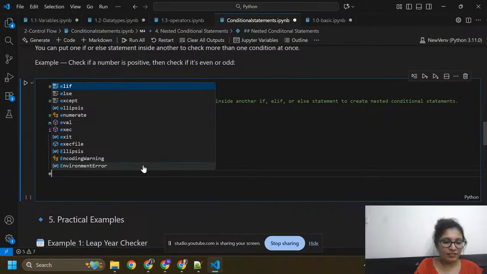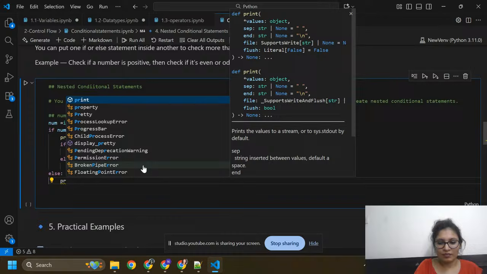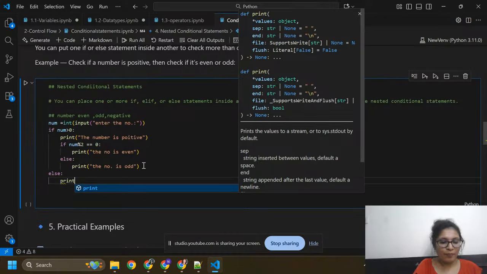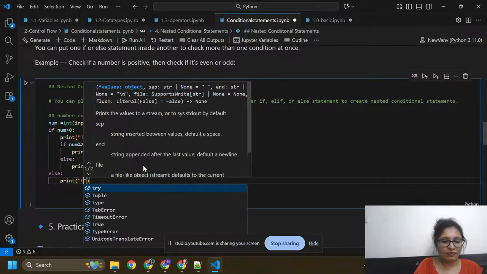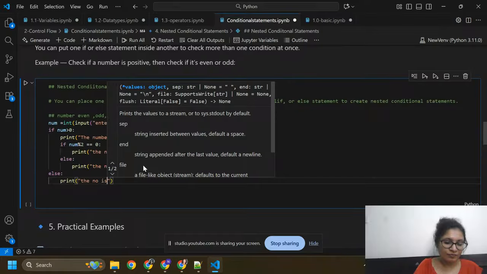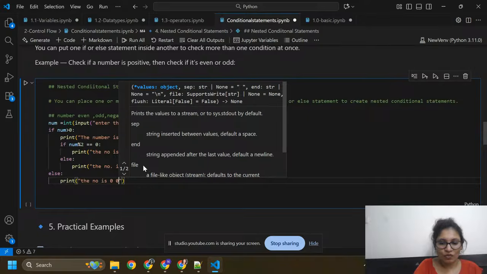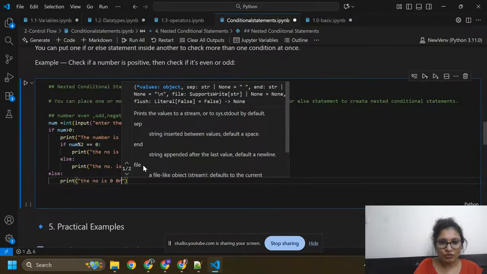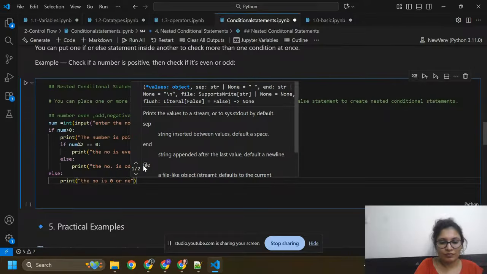Otherwise, else, print the number is 0 or negative.